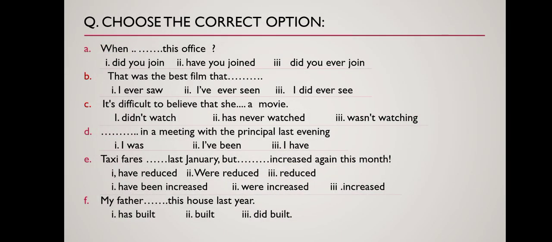Now, coming to this question answer part. These question answers are also from your book. What's the question here? Choose the correct option and the sentence is: when this office, options are did you join, have you joined, did you ever join. Now students, to choose these options correctly, you have to know the usage of present perfect tense.